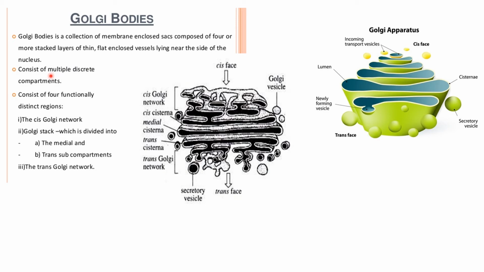So it consists of discrete compartments. There are four main regions. First is the cis-Golgi network, as you can see over here. Then they form into the Golgi stack, which is divided into the medial cisternae and the trans cisternae, and the last one which forms is the trans-Golgi network, as you can see over here.